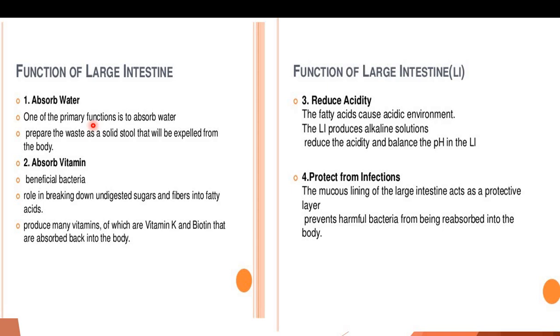It absorbs water, it absorbs vitamins, which come from the beneficial bacteria. It has a role in breaking down undigested sugars and fiber into fatty acids. Now, the third function of large intestine is to reduce the acidity, as the fatty acids cause an acidic environment. So, large intestine reduces the acidity of the fatty acids. It produces alkaline solutions.